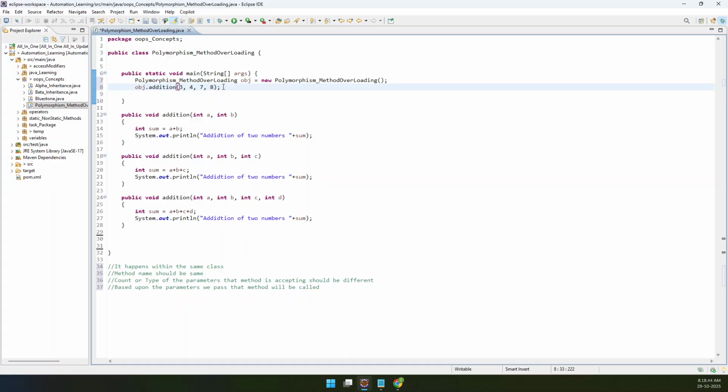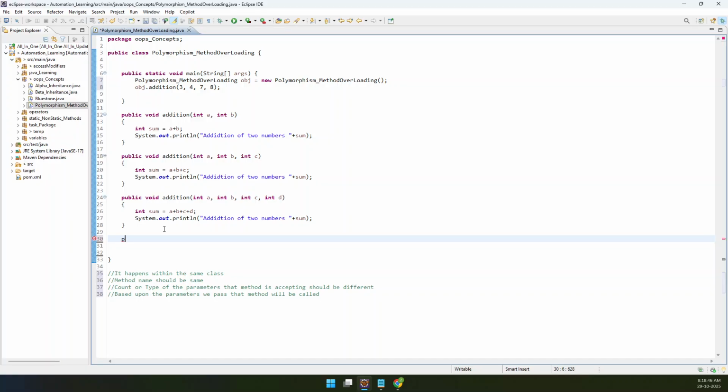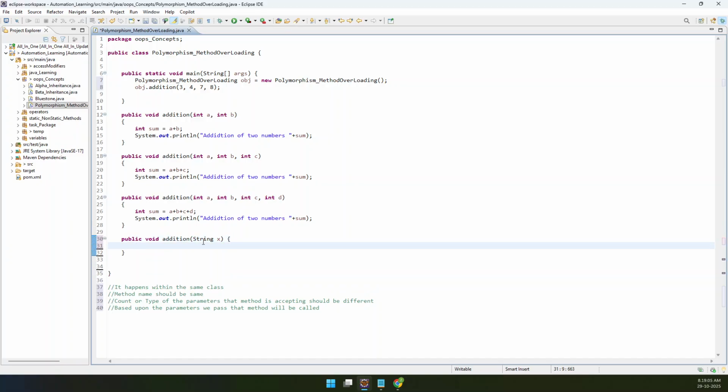Now, if I create a method public void addition, this time with string x, string y, you will still not see any error, because this method accepts different parameters.